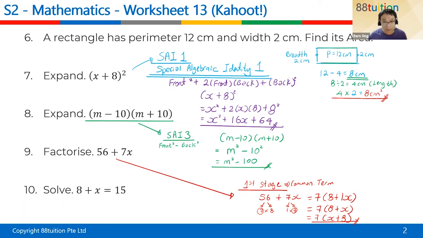Moving on to number 10, which everybody of you got correct. I'm so proud of you guys. Thank you. This is the only question that all of you got correct. Good job. Down here is a plus 8. I bring across. 15 minus 8 is a 7. That's the only question that you all got right, all 5 or 6 of you. Thank you so much. This is actually a bit of Sec 1 and Sec 2. I hope it is a quick revision. It's to introduce you to things that you should know, and when it comes out, you know what's happening. That's all for this Kahoot.